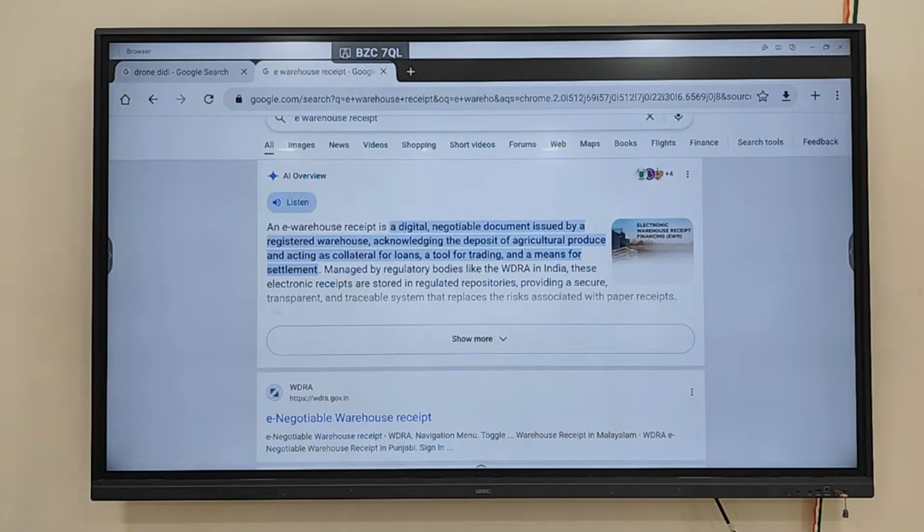Kharif crop means you are growing in June, July, and harvesting in October, November. So all the rice comes in October, November, but you eat rice throughout the year. When supply increases, what will happen to price? Price will decrease. So farmers will not get an adequate price when they try to sell